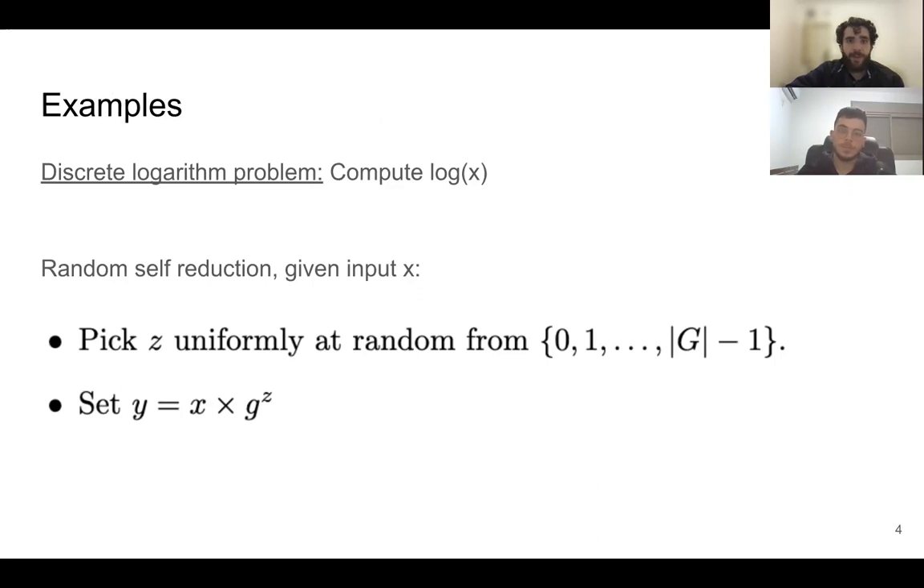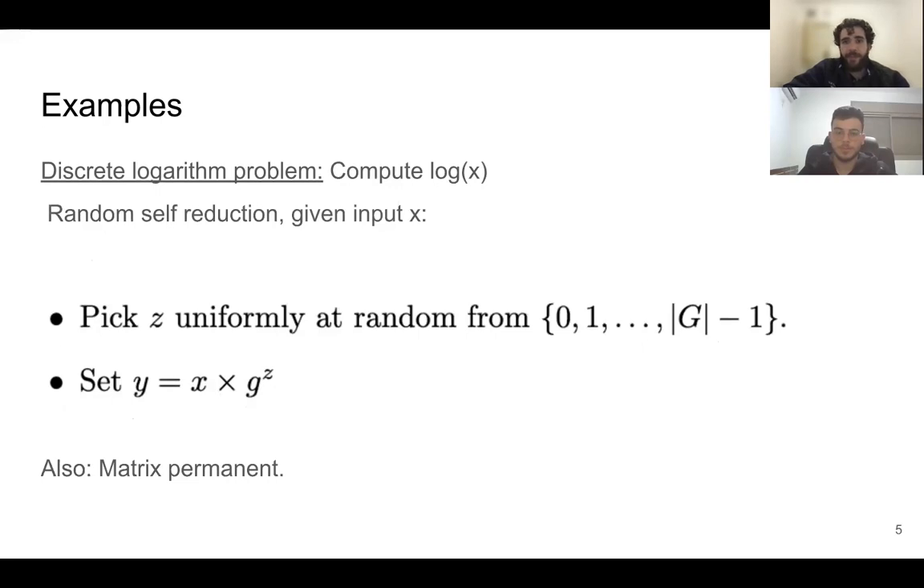There is a very simple random self-reduction for this problem. Given an input X, we pick Z uniformly at random from the group, and we set Y to be X times g to the power of Z. It's easy to see that Y is distributed uniformly in the group, and we can recover the logarithm of X from the logarithm of Y.